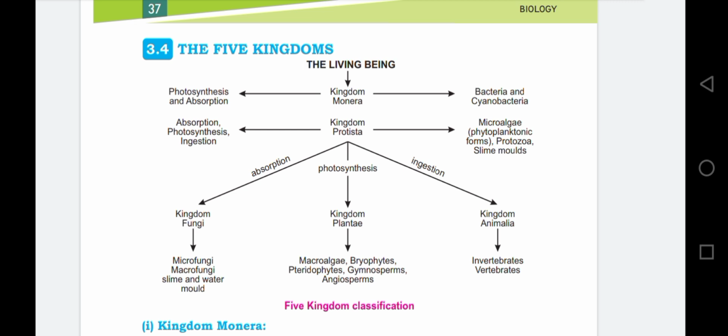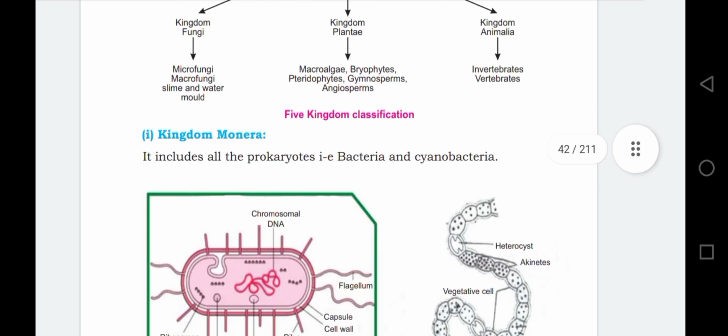When the mode of nutrition is ingestion, the fifth kingdom was introduced, kingdom Animalia. It includes all the invertebrates, which means animals without a backbone or vertebral column, and the vertebrates, which means animals with a backbone, including human beings. It means the five kingdom system includes kingdom Monera, Protista, Fungi, kingdom Plantae, and kingdom Animalia. Let's discuss further in detail.